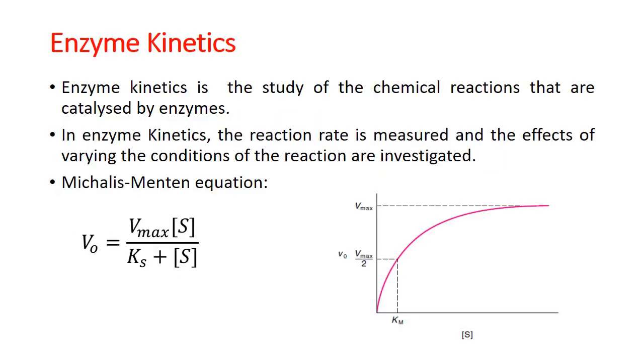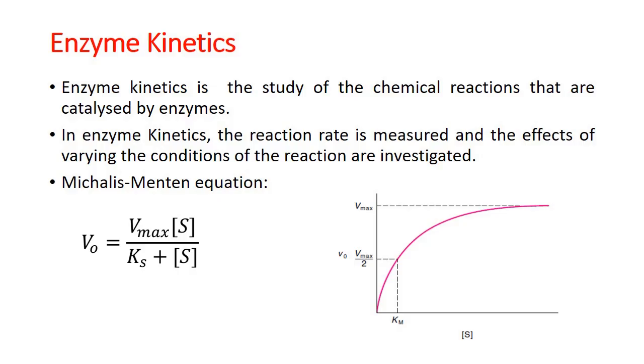Enzyme kinetics. Enzyme kinetics is the study of the chemical reactions that are catalyzed by enzymes. In enzyme kinetics, the reaction rate is measured and the effects of varying the conditions of the reaction are investigated. The popular equation for enzyme kinetics is Michaelis-Menten kinetics, in which V0 equals Vmax S upon Km plus S, where V0 is the initial velocity of the enzyme catalyzed reaction, Vmax is the maximal velocity of the enzyme catalyzed reaction, Km is the Michaelis-Menten constant, and S is the concentration of substrate in molar.